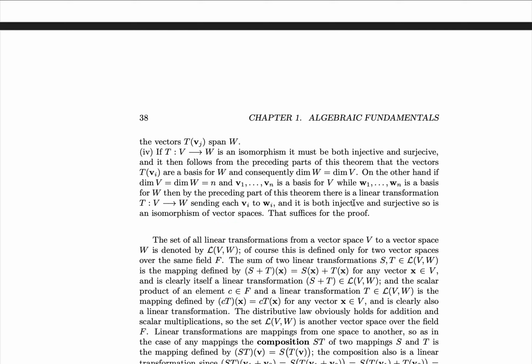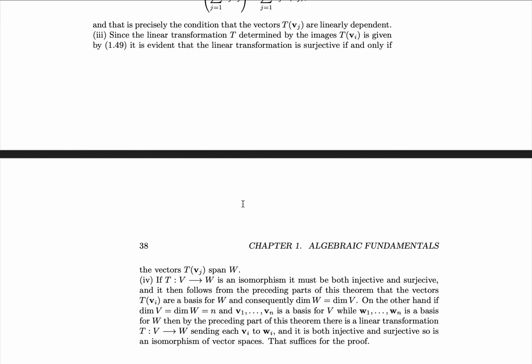So to prove that last big line, we let t be the map sending vi to wi. This is going to be injective because we can apply the linearity and we get that the output vectors, there is no possible way of having the output vectors overlap each other since wi are linearly independent and vi gets sent to wi. And we see that it spans because wi is a basis, therefore a linear combination of basis elements will cover every element in the space, so it's surjective.